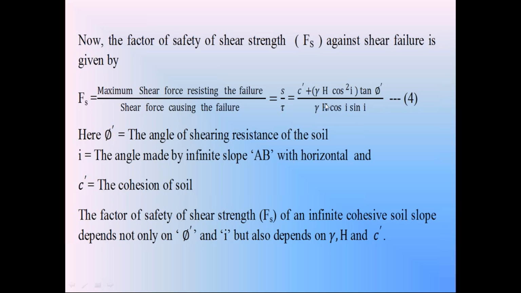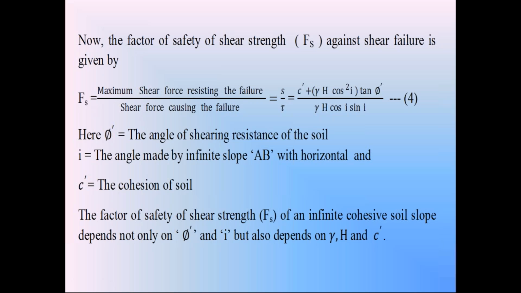So on the right hand side, by conducting the laboratory experiments, you know this C dash and phi dash, and also by conducting the field test, core cutter method or sand replacement method, we can find out this gamma value, that is the unit weight of soil in the soil slope, and you can also predict this height h where that failure plane will exist below the soil slope. Then by substituting those values, C dash value, phi dash value, I value, gamma value, h value on the right hand side, we can calculate this factor of safety of the cohesive infinite soil slope.